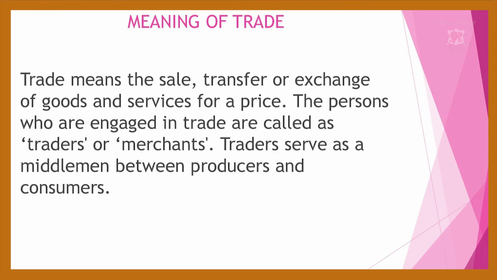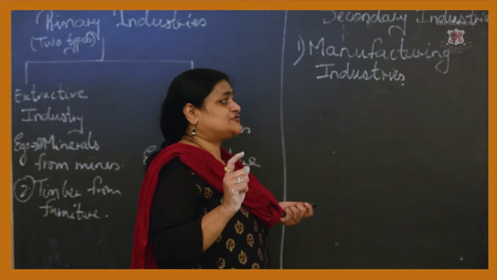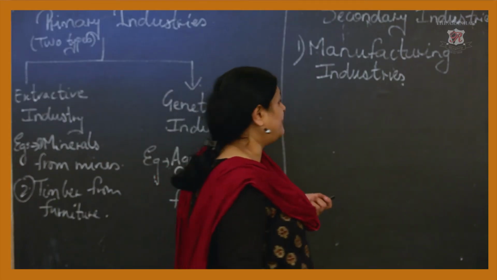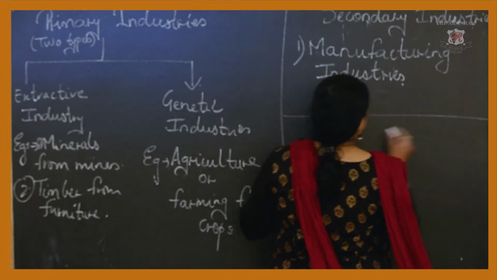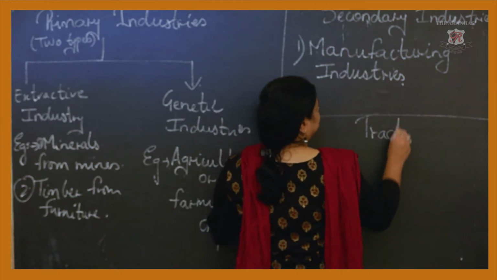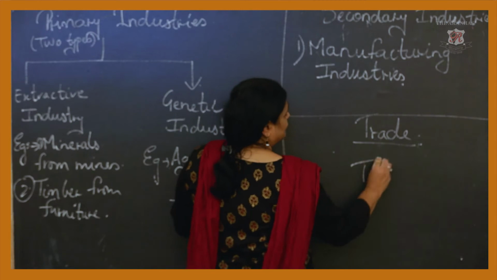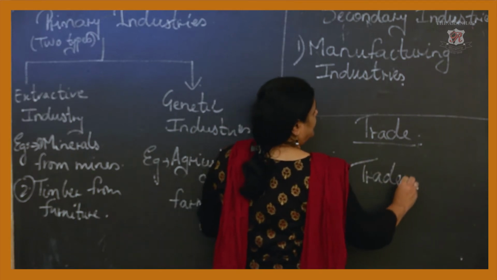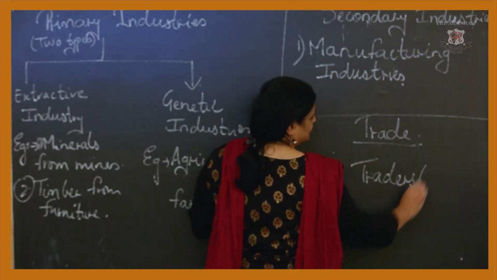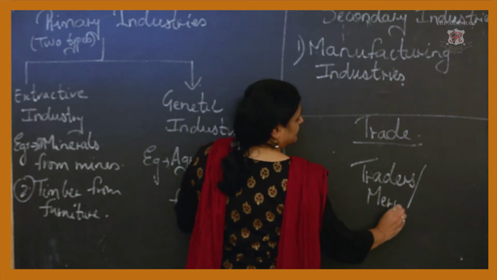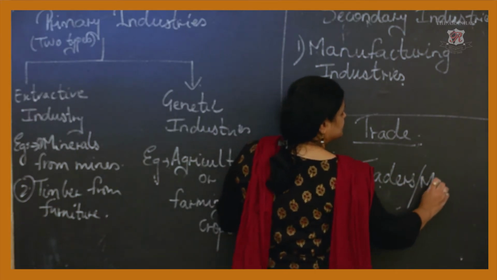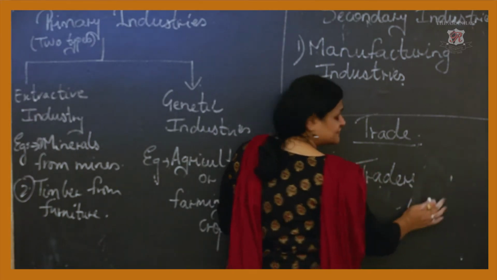Now these traders serve as a middleman between the producers and consumers, right? So traders serve as a middleman. You can take this over here when you're doing your trade.